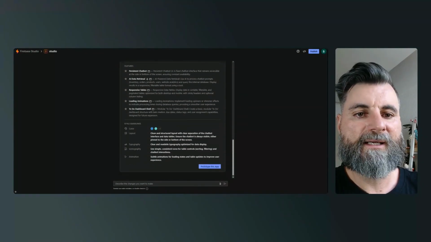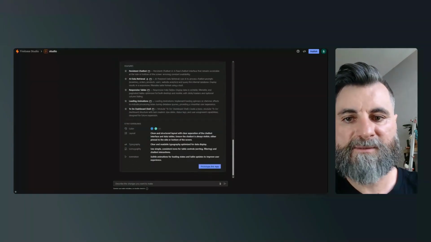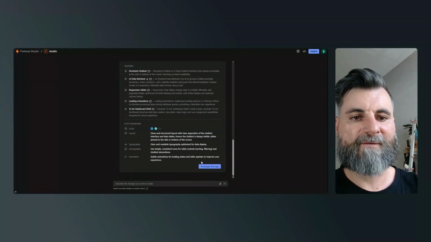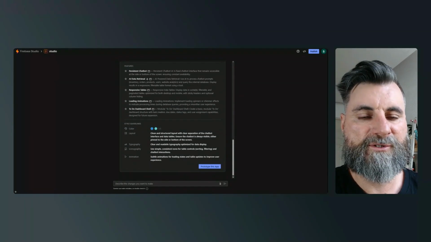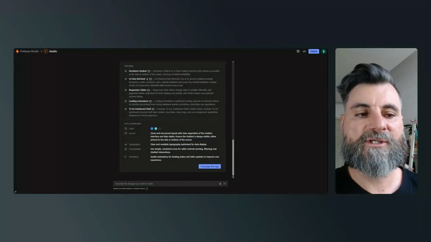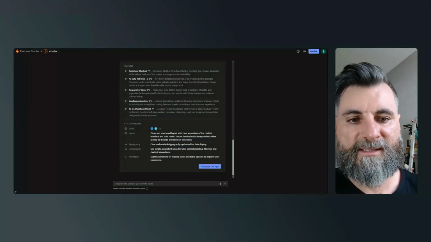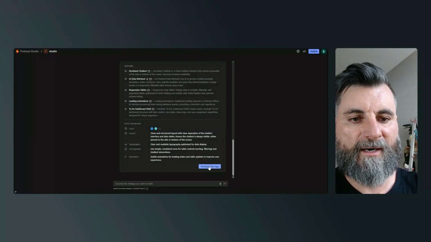Typography. Already I can see this is a really nice process. When it comes to Lovable and V0, it just does it for you, whereas this has a little bit more thinking. So I'm pretty excited. All right, prototype this app.